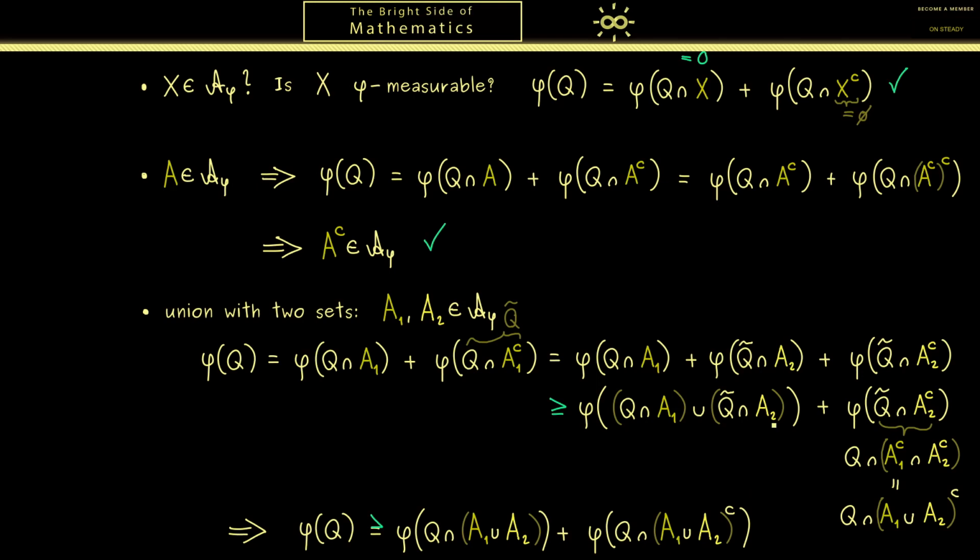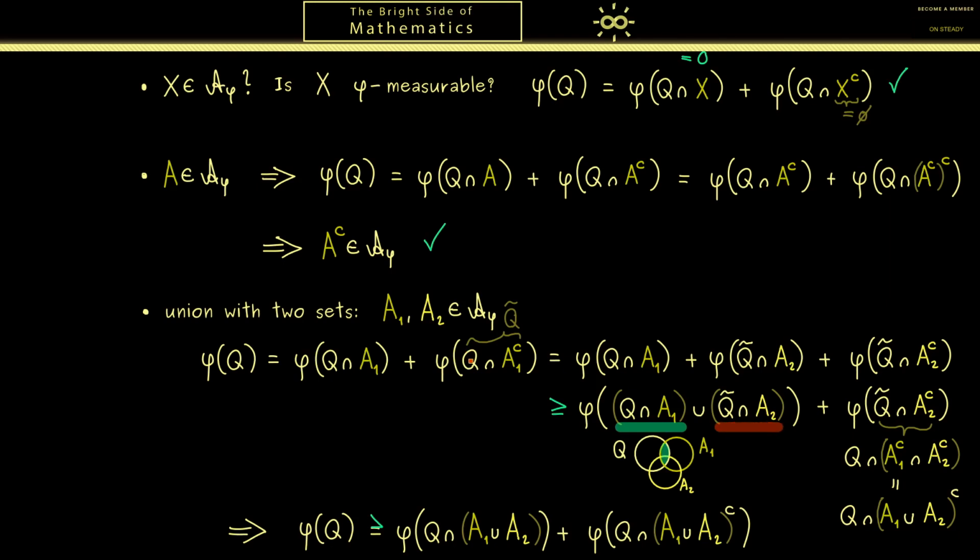Now, looking at the first part, it looks more complicated. However, we can also transform it to this. And maybe we just verify this with a Venn diagram. This works because we have exactly three sets involved: Q, A1 and A2. Okay, then let's start with Q intersected A1. This intersection we simply find here. And now the other intersection is an intersection with three sets.